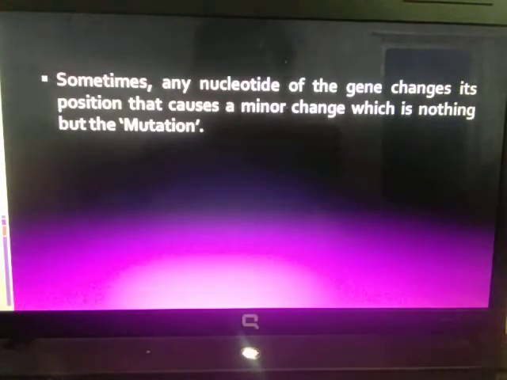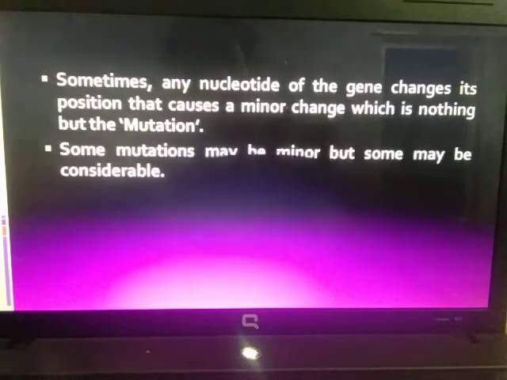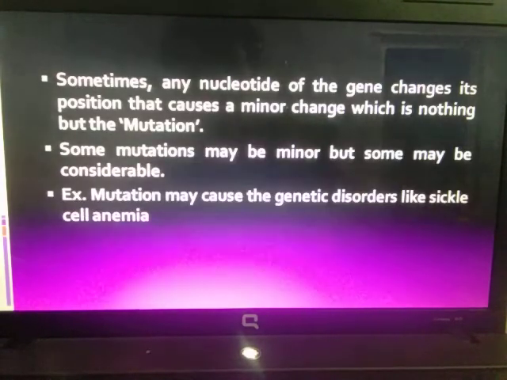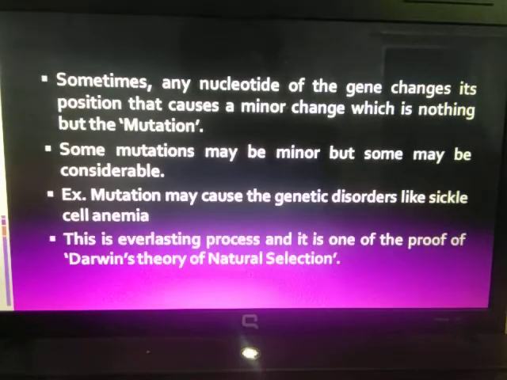Last time I told you what a mutation is: a sudden change in the genetic makeup. Sometimes the gene's nucleotide sequence gets altered and therefore mutation takes place. Some mutations may be minor but some may be considerable, and such large mutations may cause genetic disorders like sickle cell anemia.